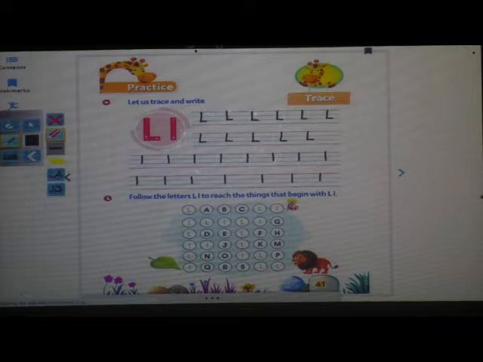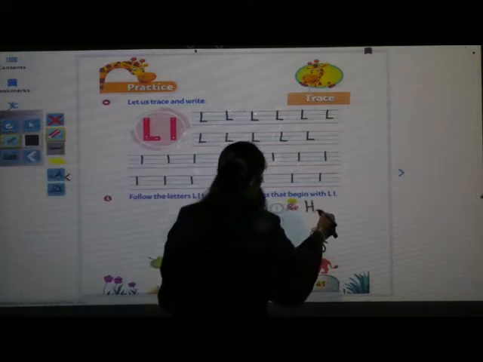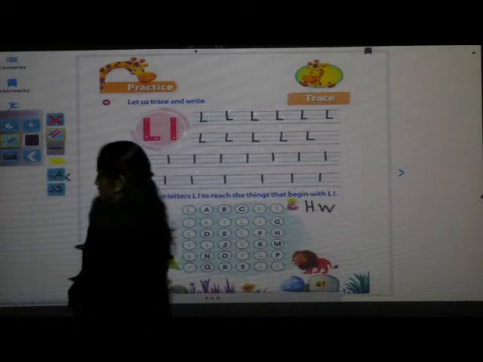Complete fast. Which letter have I taught you now? It is letter L. Very good. Now, here is a small activity given below. This you have to write at home. You have to write here H.W., homework. Okay, children? Now turn the page.